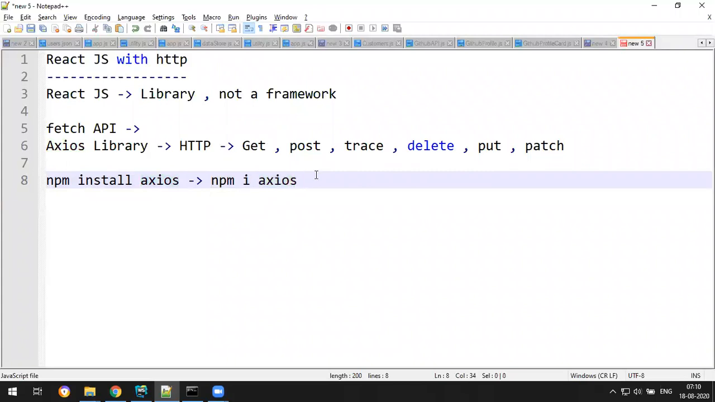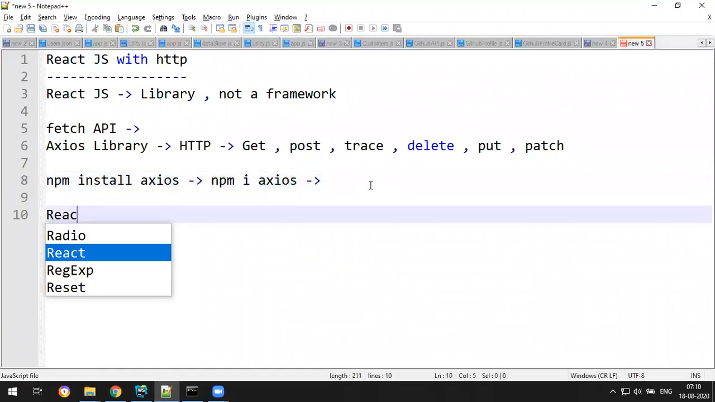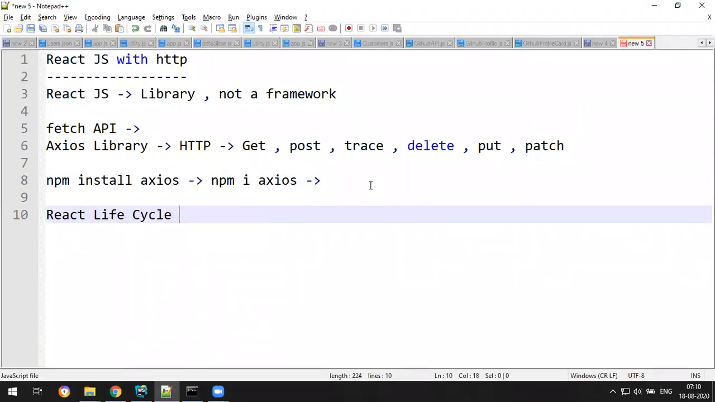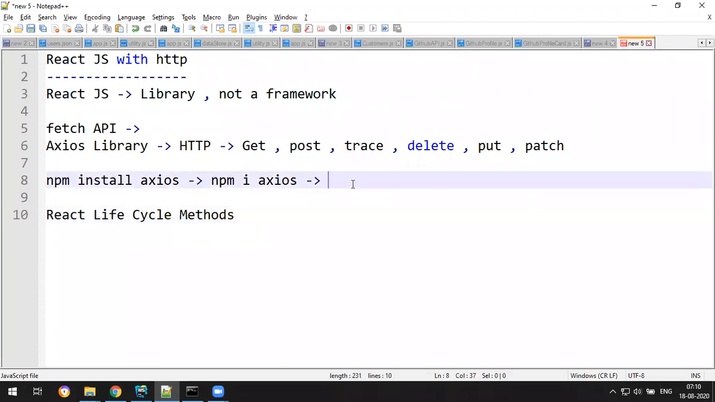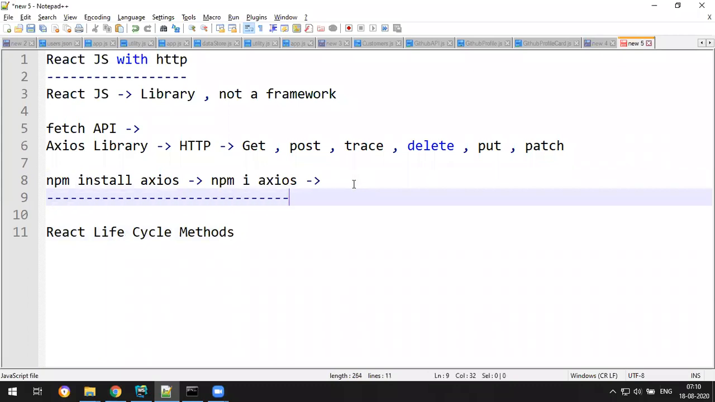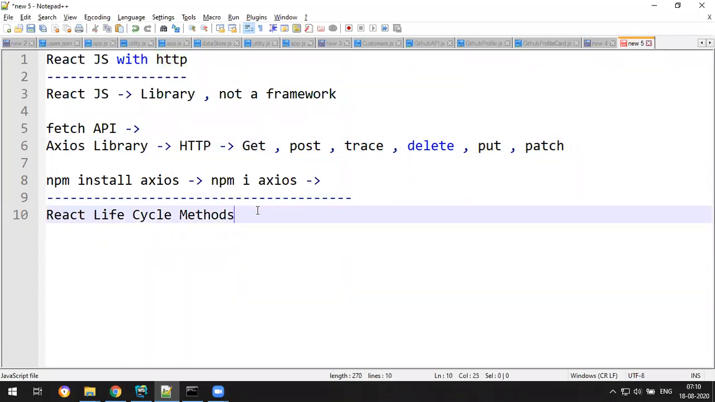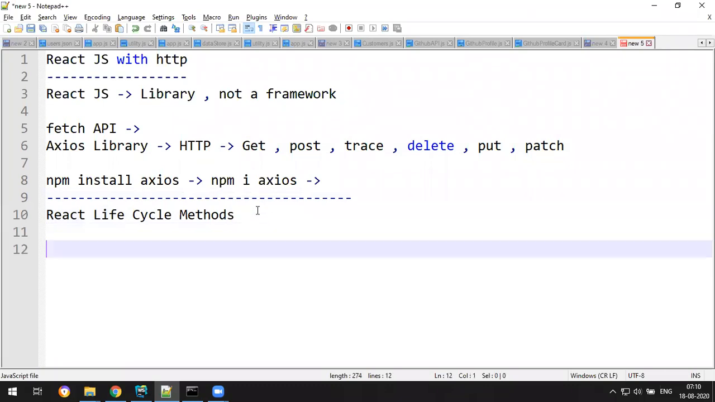Before we fetch data from the server, you need to know a small concept: the React lifecycle methods. You need to know something about the React lifecycle methods before we move on to the HTTP library, because where exactly will we write this code in the component? Do we write it in the constructor or somewhere else? I will tell you where we write this code.